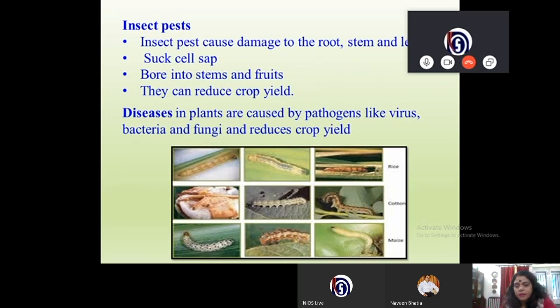Children, do you see that this larva is getting into the stem, boring into the stem? Can you see that this larva is eating away the leaf and so on? The plants can also be affected by diseases. Diseases in plants are caused by pathogens like virus, bacteria, fungi, which reduces crop yield.